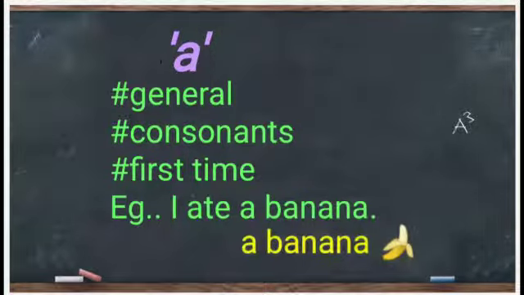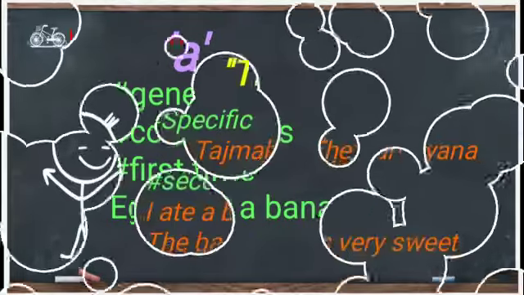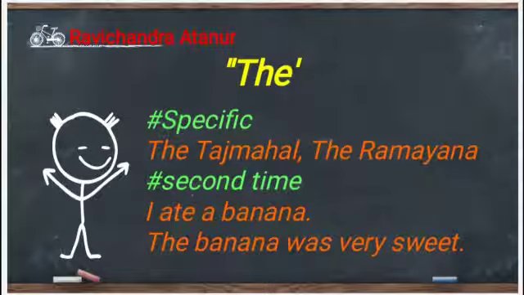So, I haven't mentioned any banana before. I am talking about the banana for the first time. So, I placed the article a before banana. And another point, the word banana also starts with a consonant B. So, obviously, a banana.